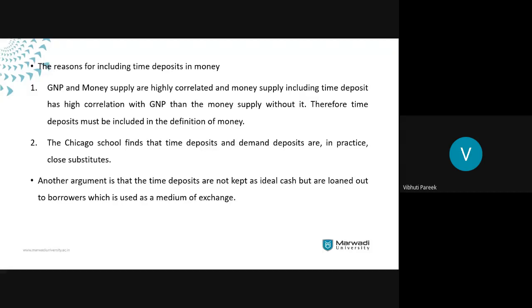If the bank is not keeping the entire amount to itself, what is the bank doing with it? Yes, you are absolutely right. The bank provides this amount as a loan to the borrowers.